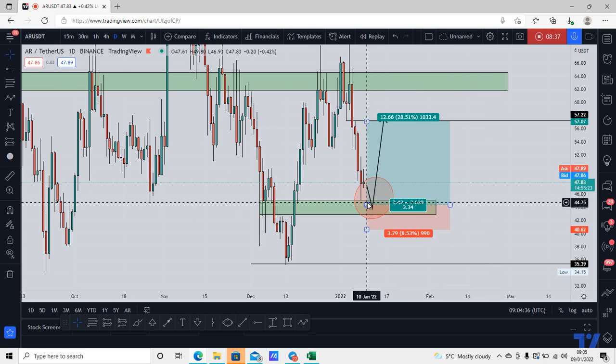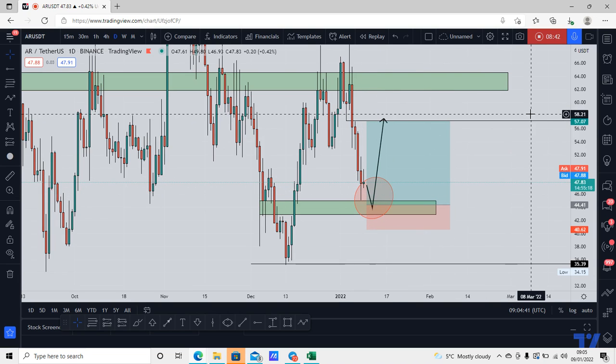Remember, we cannot just long here. We need to wait for valid entry rules to be satisfied on the 1 hour or 4 hour time frames.